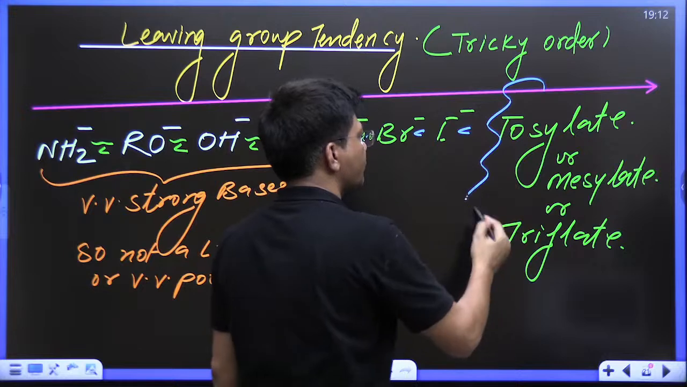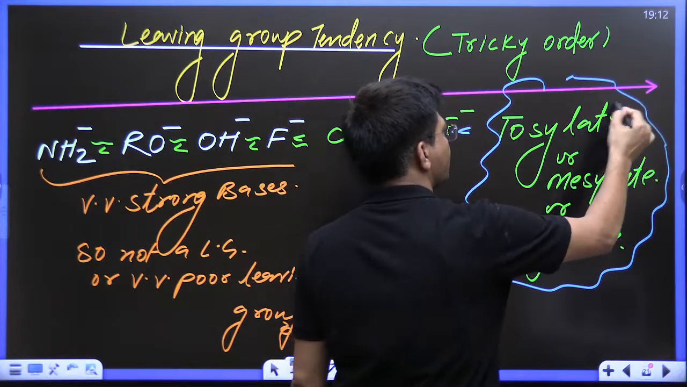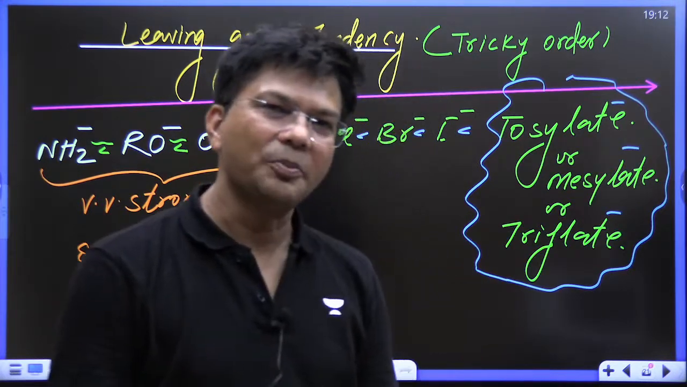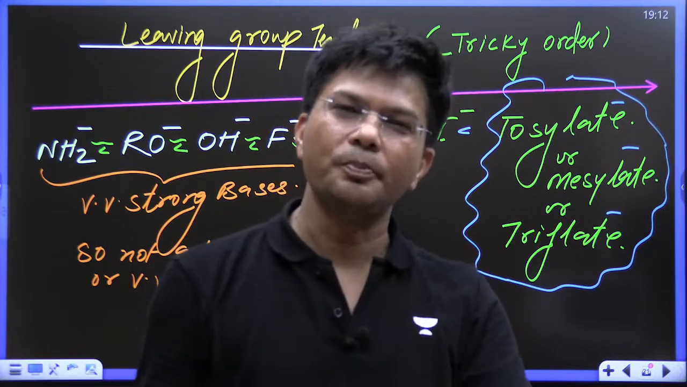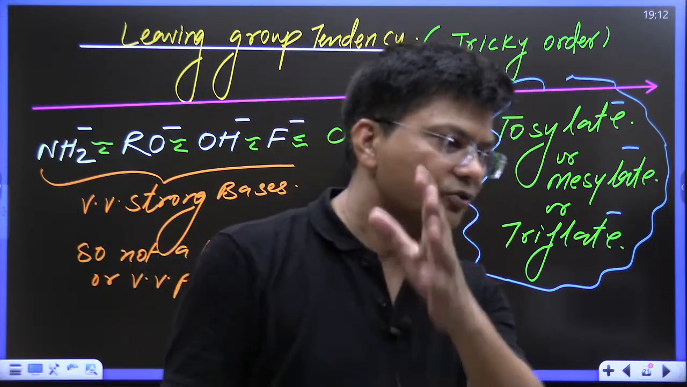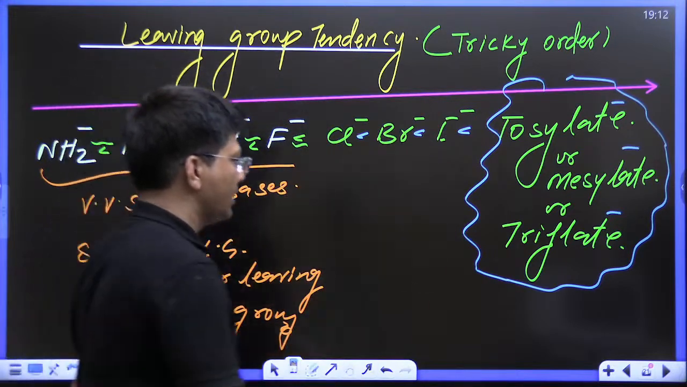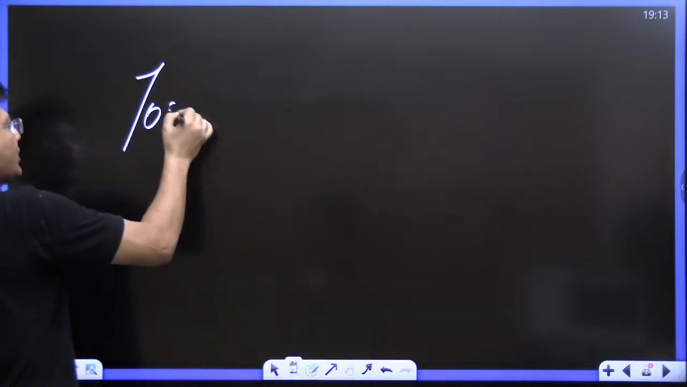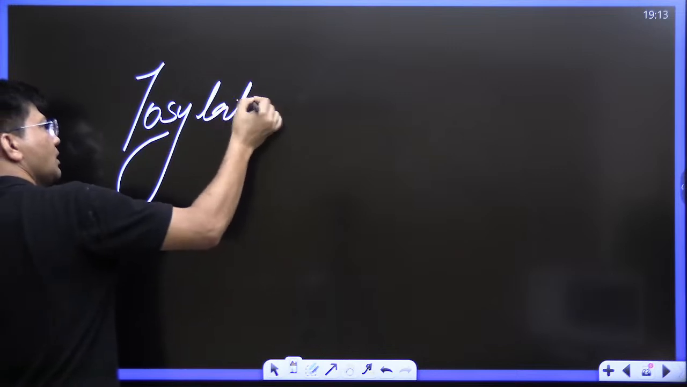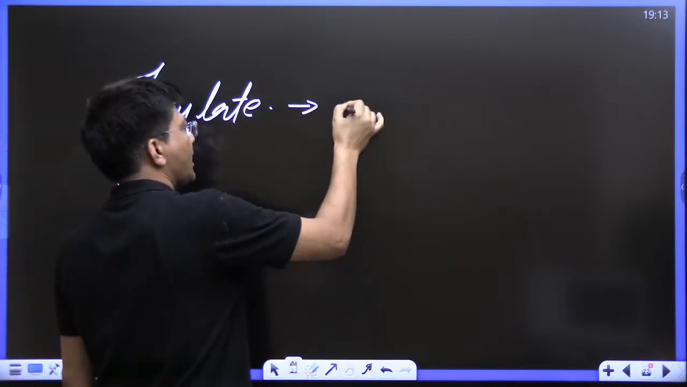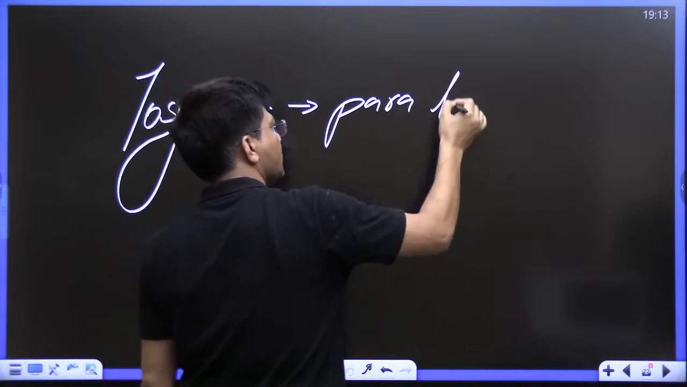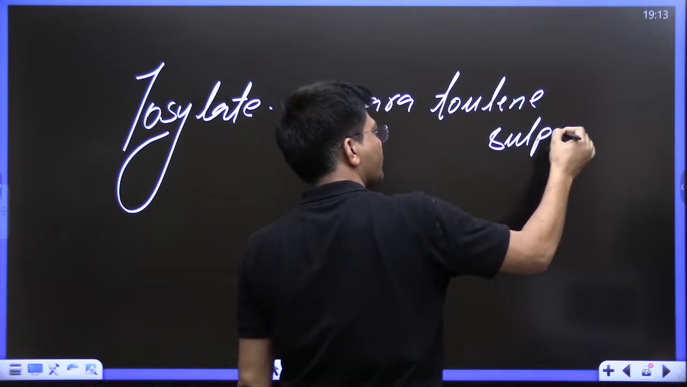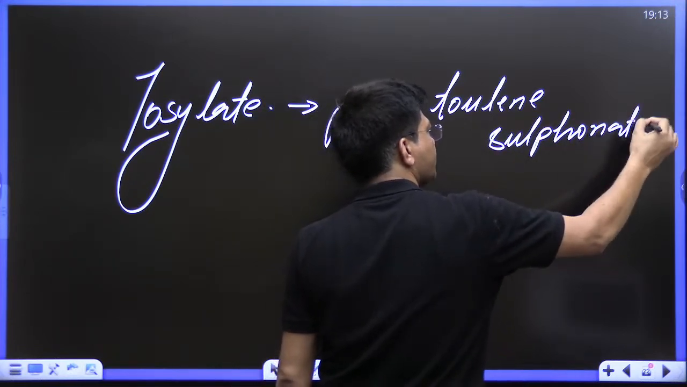Now, you must be thinking of tosylate, mesylate and triflate. What are tosylate, mesylate, triflate? Do you want to know? Hey kids, do let me know. So let me tell you about tosylate. Its name is paratoluene sulfonate. This paratoluene sulfonate is a very, very good leaving group.